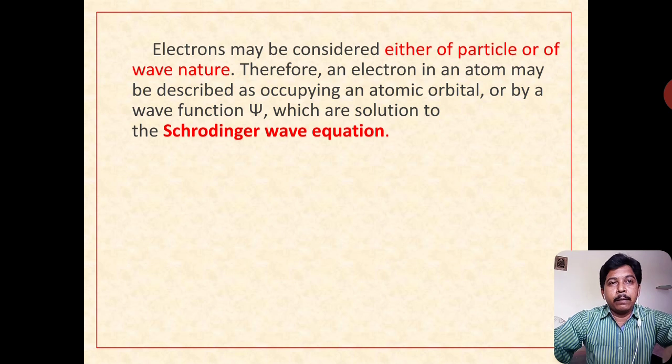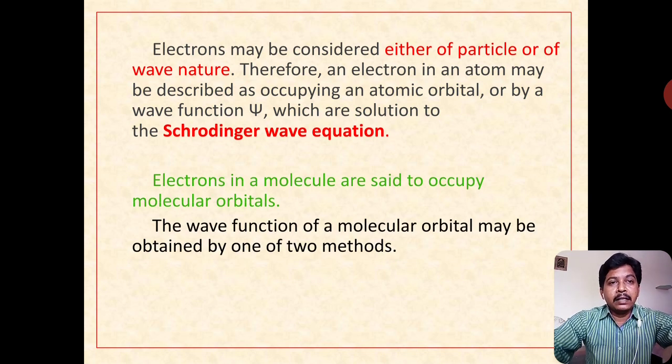The electrons may be considered as having either a particle or a wave nature. Therefore, an electron in an atom must be described as occupying an atomic orbital, or by the wave function psi, which is a solution to the Schrödinger wave equation. The electrons in the molecule are said to occupy molecular orbitals.